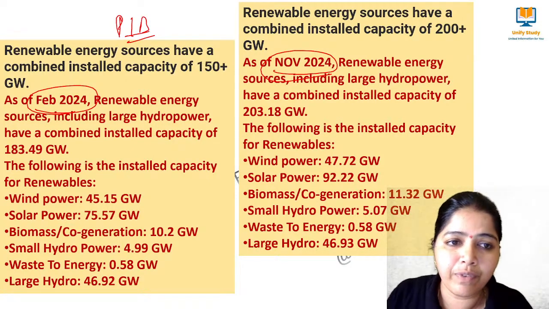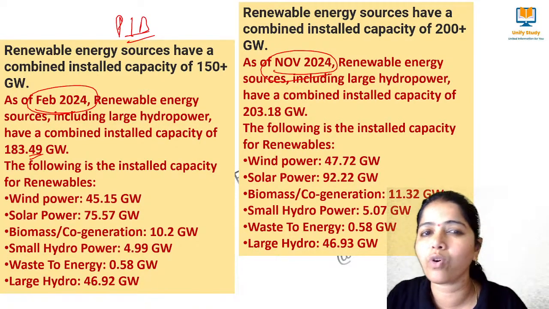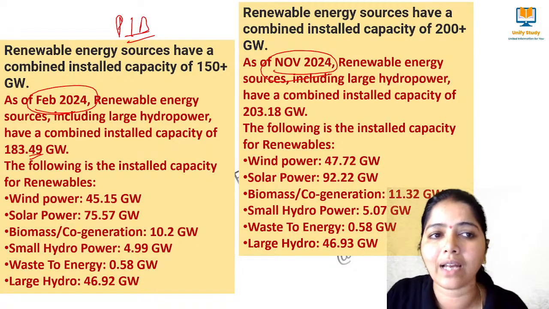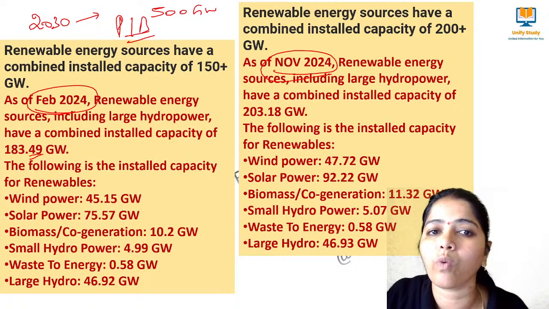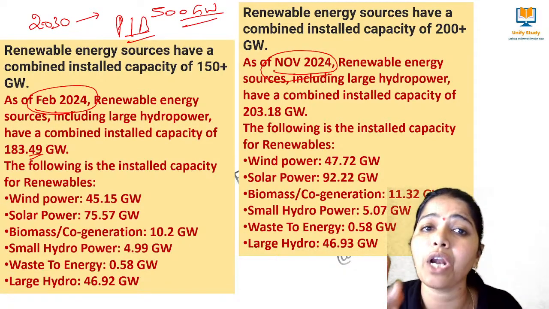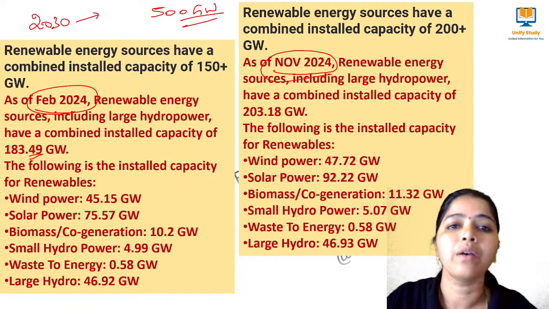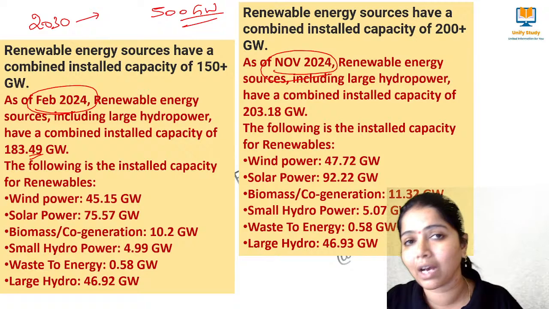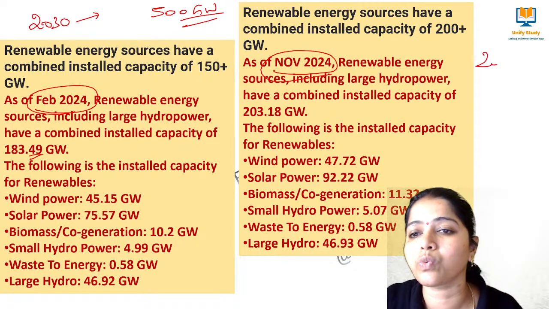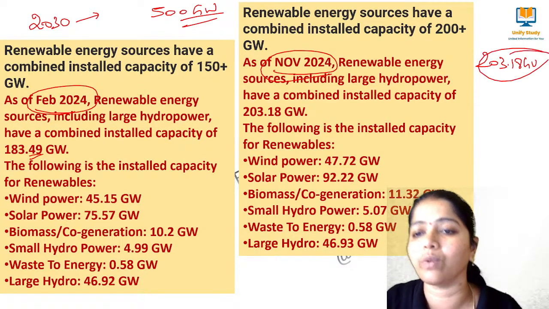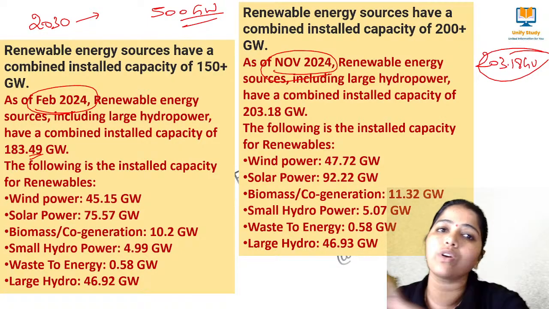That way, in February 2024 we had an installed capacity of 183.49. According to the government target, by 2030 the target has been increased to 500 gigawatts of energy generated through renewable energy sources. How much? 500 gigawatts was the target set by 2030. It has to be achieved. But as of November 2024, we have achieved 203.18 gigawatts. Nearly 47% of the installed capacity target set for 2030 has been achieved.